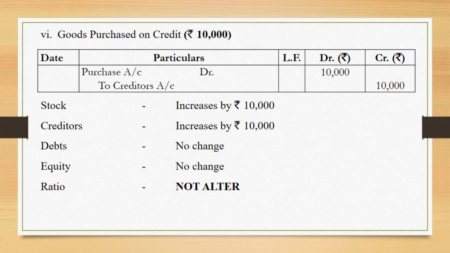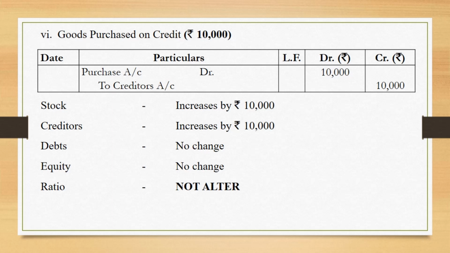Next, goods purchased on credit. Generally, the goods are purchased on a short-term credit period. So that's why I have taken creditors over here as a current liability. So purchase account debited to creditors account is the entry. Because of purchase, stock increases, and because the goods are purchased on credit, creditors increases.